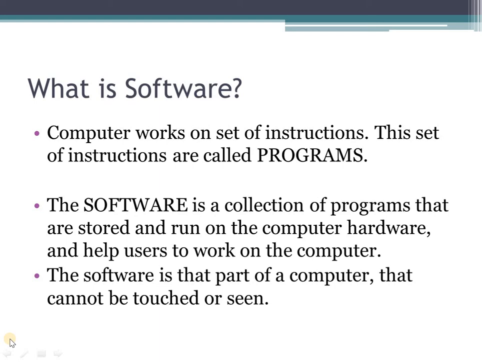Similarly, a computer gets all the instructions from the software to perform its various tasks. The software is the soul of a computer, without which it cannot work. As you all know, a computer is a machine that does not possess its own intelligence. It works on the instructions that are given to it by the user. This set of instructions that the computer works on are called programs. The software is a collection of programs that are stored and run on computer hardware and helps the user to work on the computer. The software is that part of a computer that cannot be touched or seen.